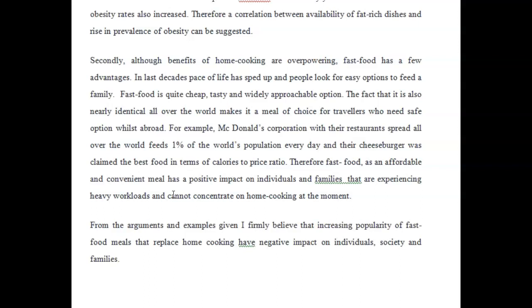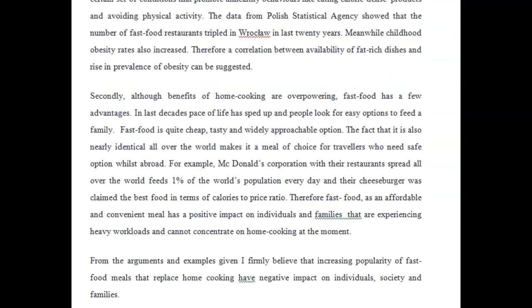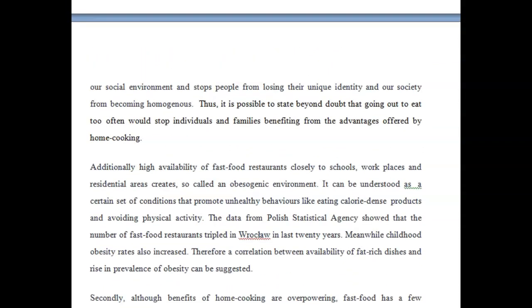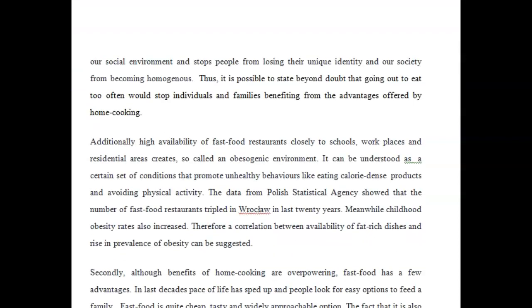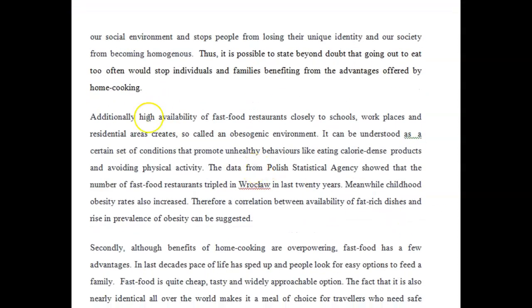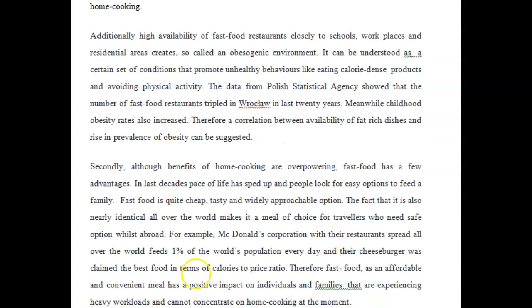Okay, so let's talk about how you could have done this instead. First of all, I disagree with 3 body paragraphs. Number one, straight off the bat, I would like you to do this in 2 body paragraphs. And you're probably thinking, yeah, but Ellen, how? It's 3 things I have to talk about. You can still do it. You can talk about families in 1 paragraph and then what that means more broadly to society. And then you can talk about individuals and what that more broadly means to society.